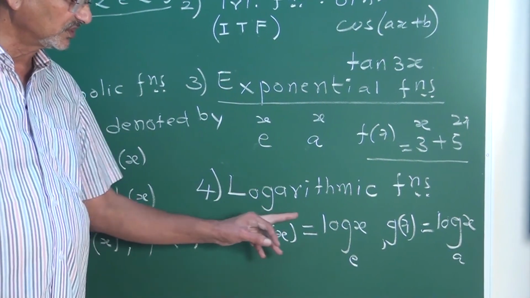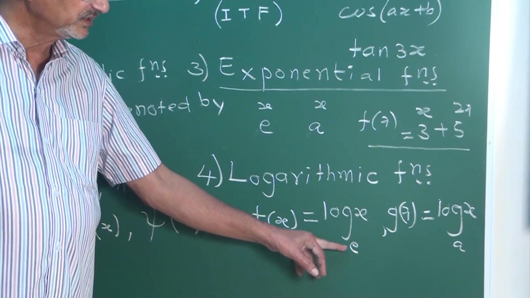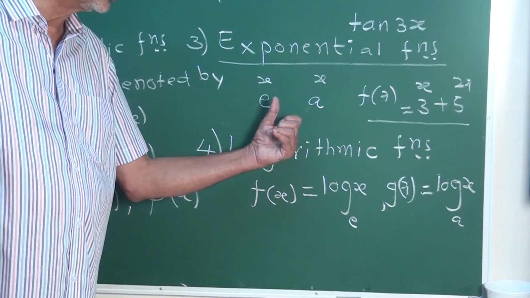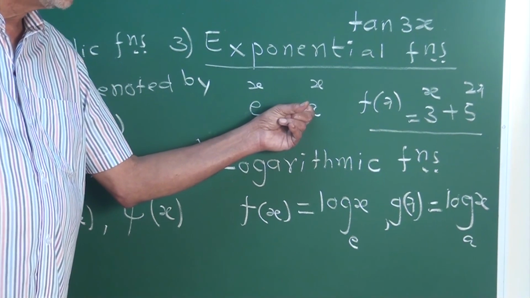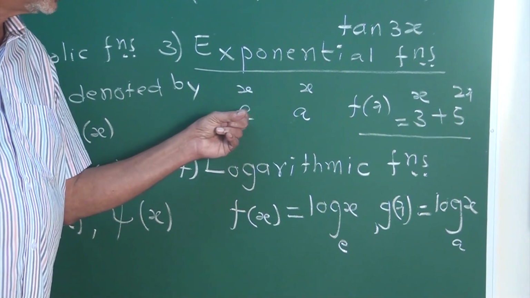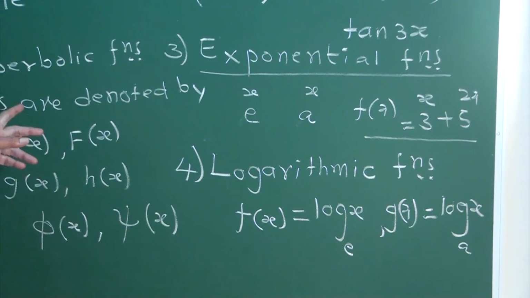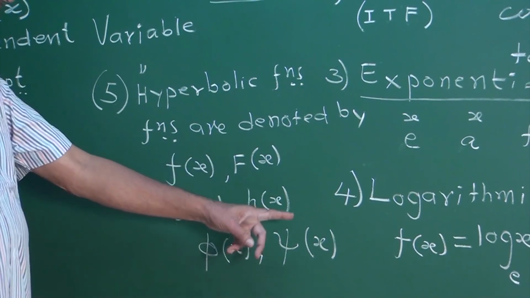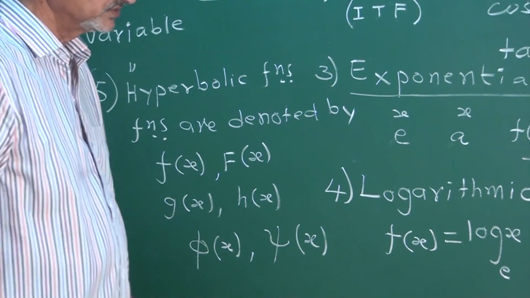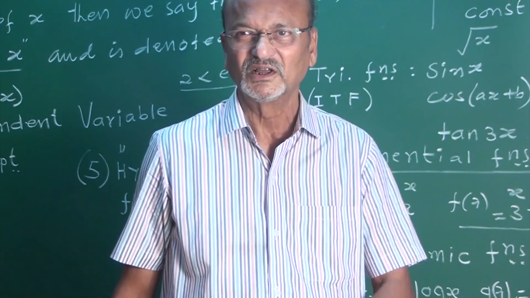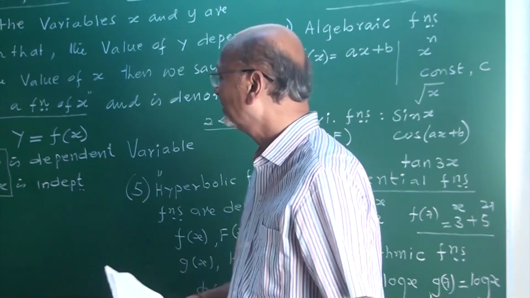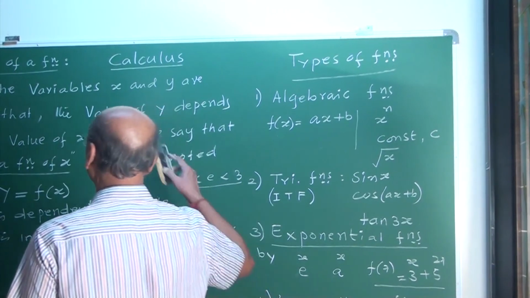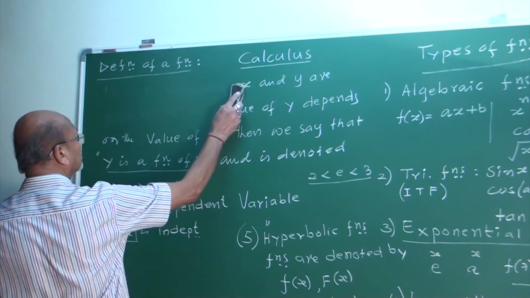Logarithmic functions, log x to the base e, log x to the base a. Again, these two bases play a very important role. Any base or any number, it is a fixed number. This hyperbolic, my friends, it is not there for you. These are the symbols to denote functions. Yes, my friends. Tell, what is your observation here? Sir, y equal to f(x). Yes, now I know the definition of a function.